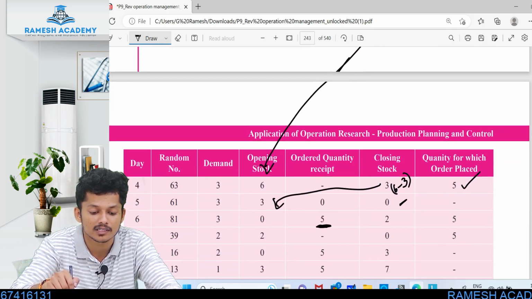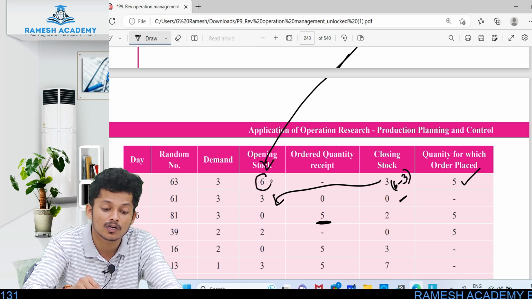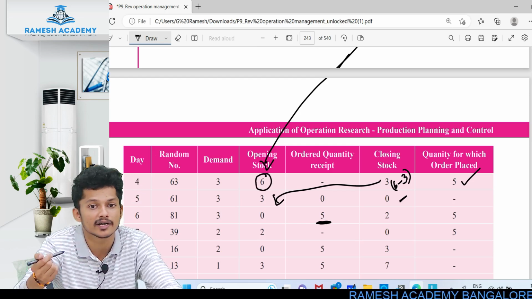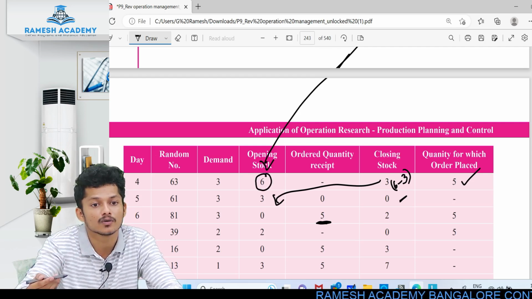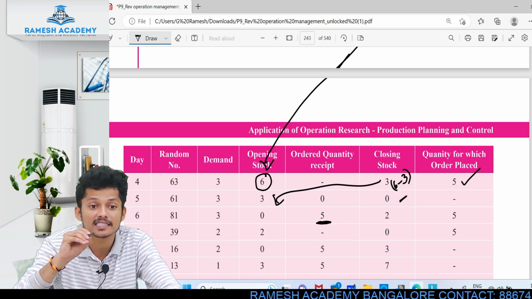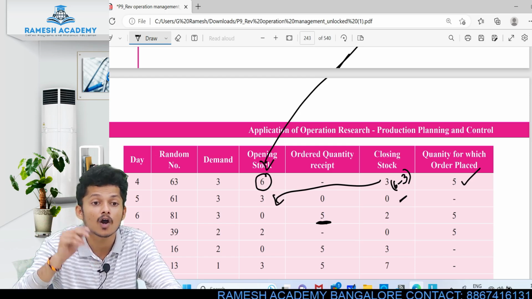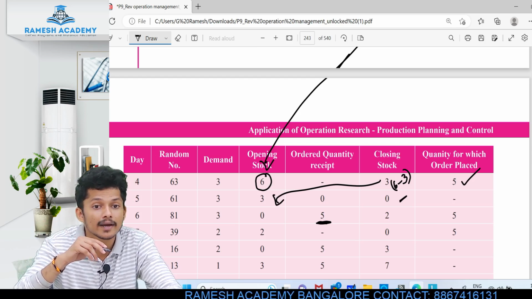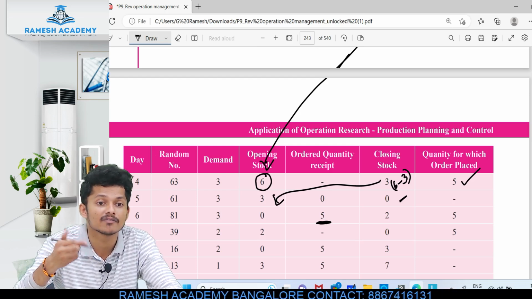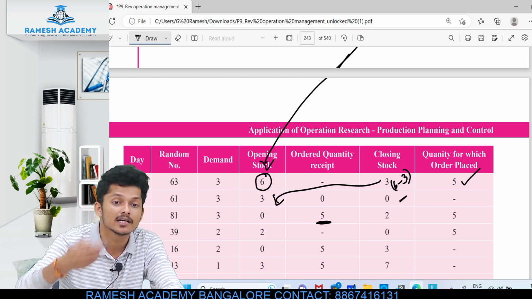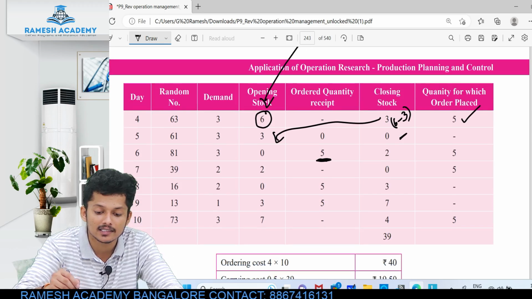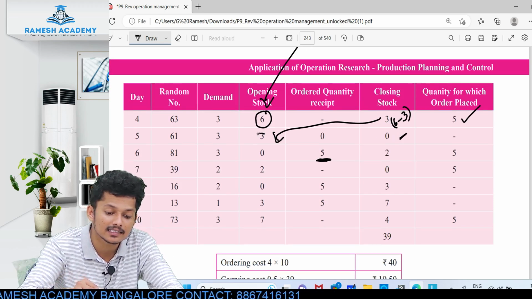But next, you see, here only 6. And did we order anything? No, we have not ordered anything. We are going to order now. Understood? You have to understand that adjustment. When we order 5 books, it is when the opening stock, the beginning of the day plus order outstanding, that means if we ordered anything previously, you have to add that. Got it?